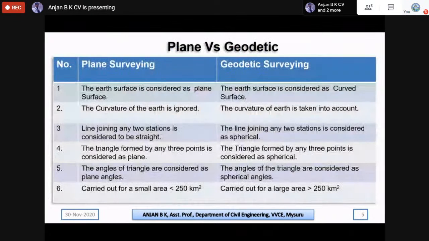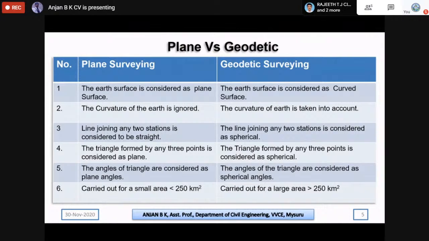Normally there will be a question on this. So whether the curvature of the earth is considered in plane surveying or geodetic surveying. So based on that, there will be a question. So let us have a look into this difference between the two methods.